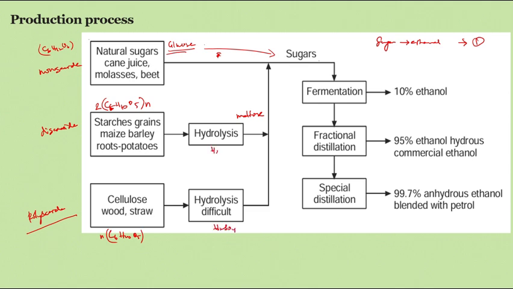Here also it is dilute sulfuric acid, because the temperature takes place between 180 degrees Celsius and 200 degrees Celsius. So a difficult hydrolysis is involved for breaking the cellulose to sugars.